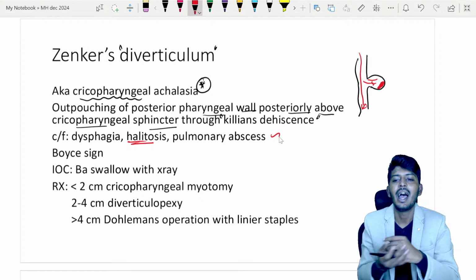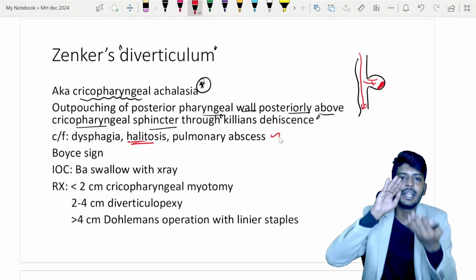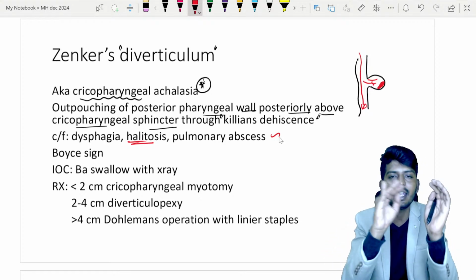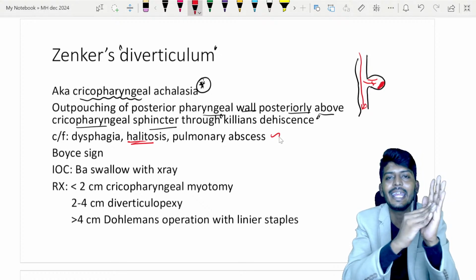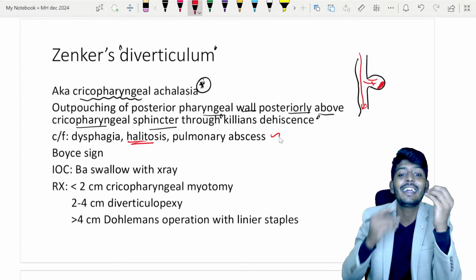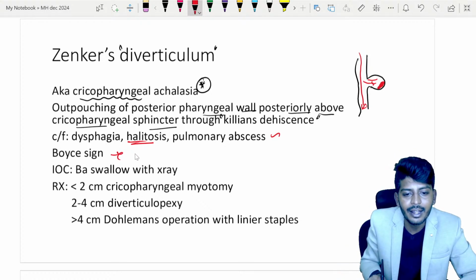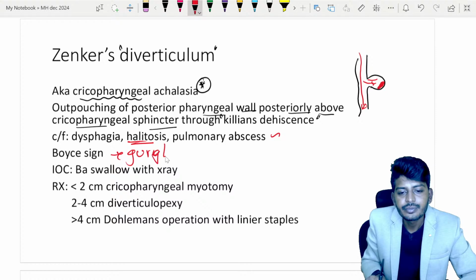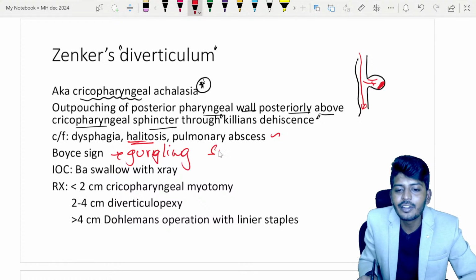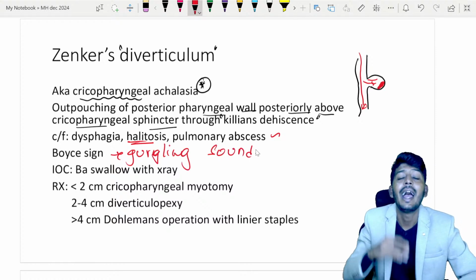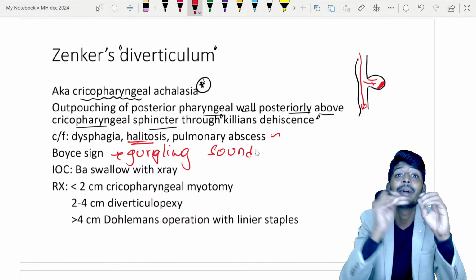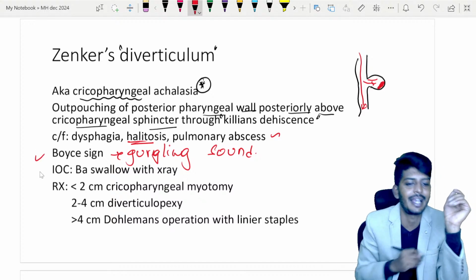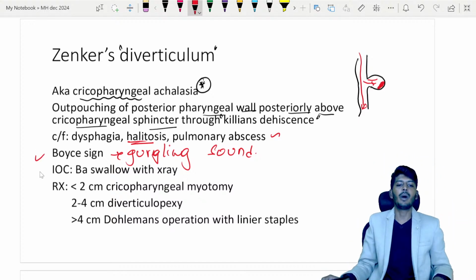Pulmonary abscess. Now, if you find an enlargement, you try to palpate. Any bulge, we have a tendency to palpate. When you palpate that area, what will happen? There is a gurgling sound, sir. Why gurgling sound? Because of the food, water, and whatever gases are formed, it will create a gurgling sound, called Boyce's sign. So Boyce's sign will be positive in a patient with what is that?